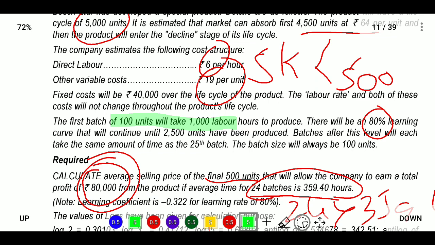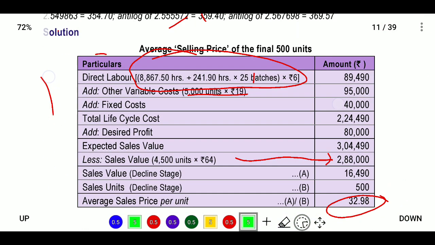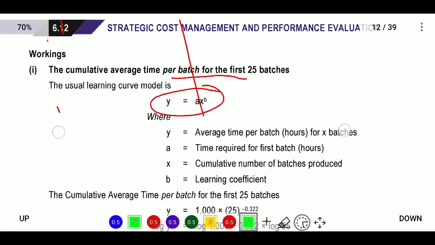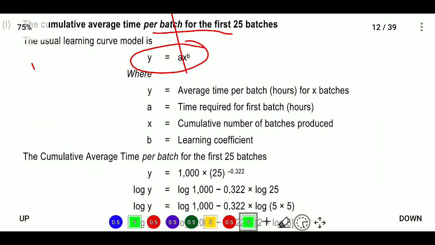What is the x? Batch. Which batch are we taking? The 25th, for the first 25 batches. So 1000 into 25, next, to the power of, here we will see the 25th batch time required for the first batches. Next, x will be the cumulative number of batches produced.